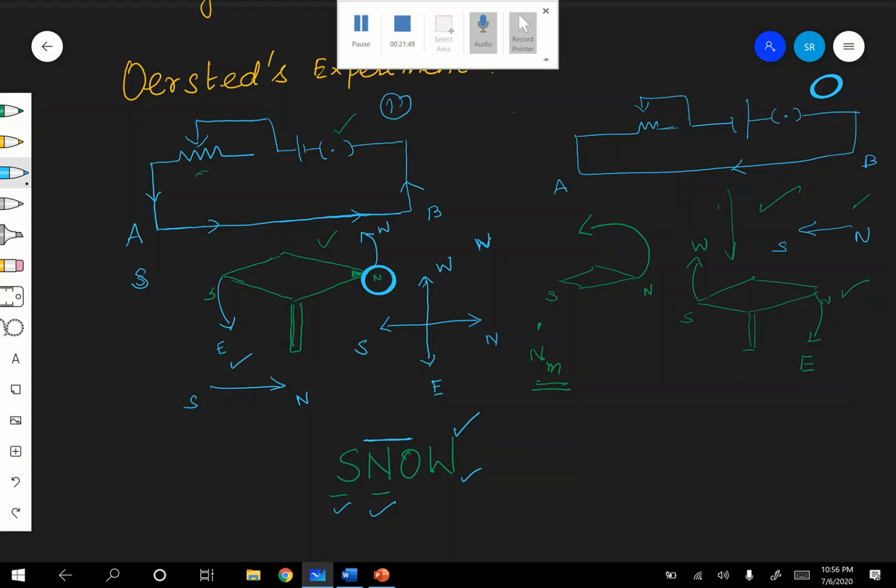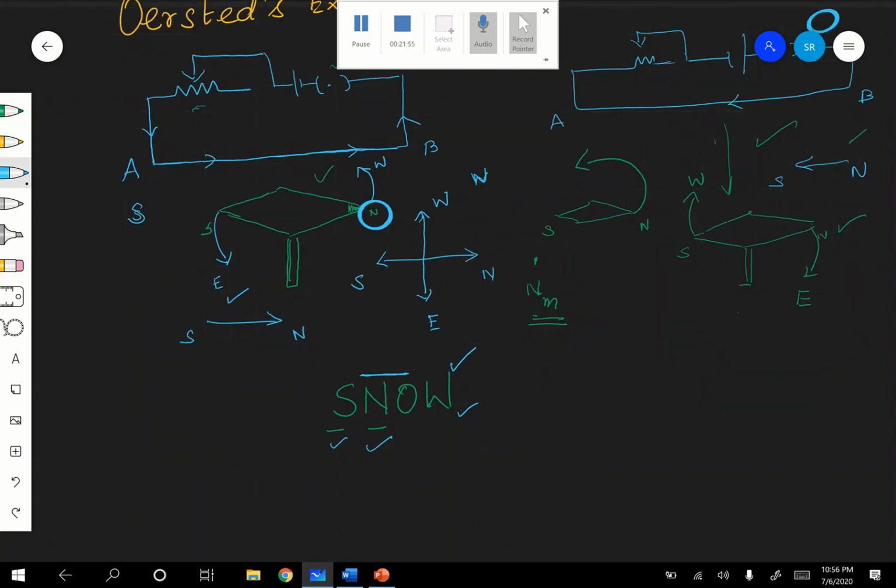Okay, so once you know, if the current direction is changed, then it is just the opposite. So this is a very, very important discovery. It is an accidental discovery, and now Oersted concluded that a current carrying conductor has a magnetic field around it.